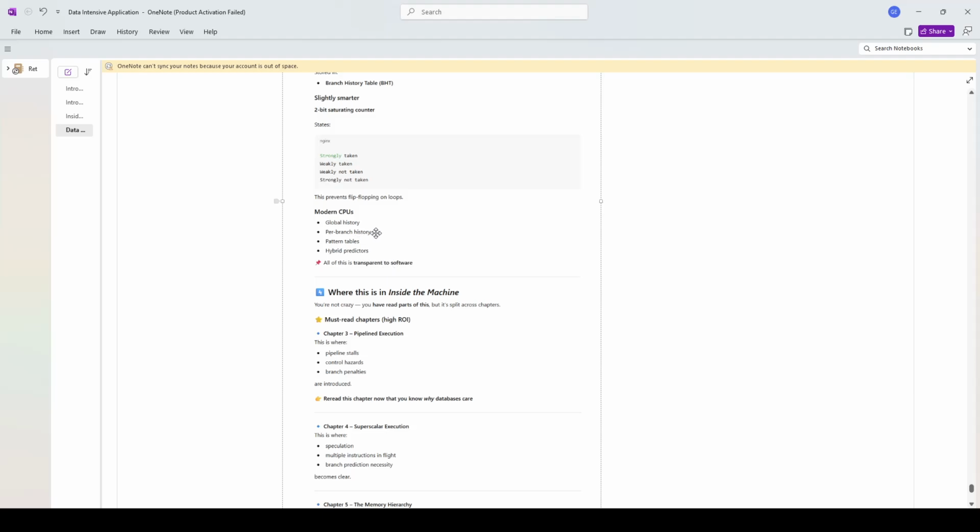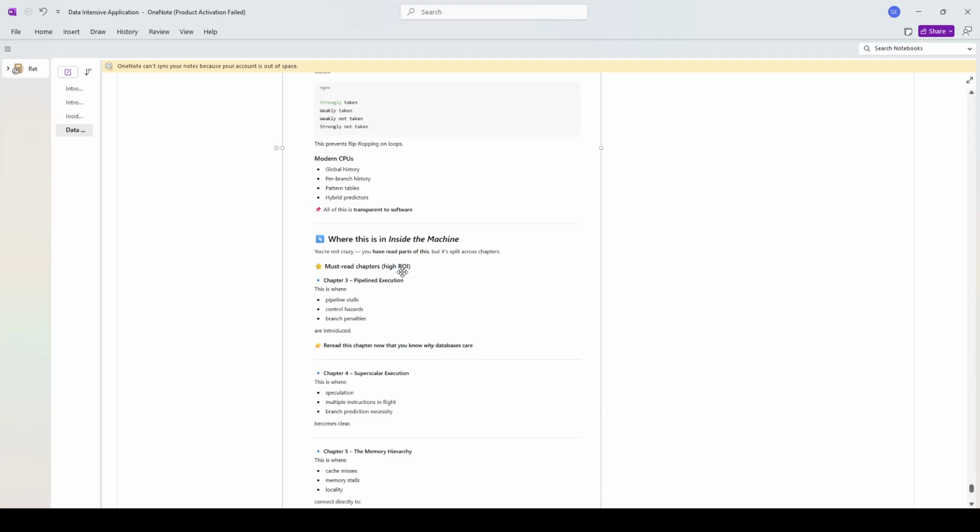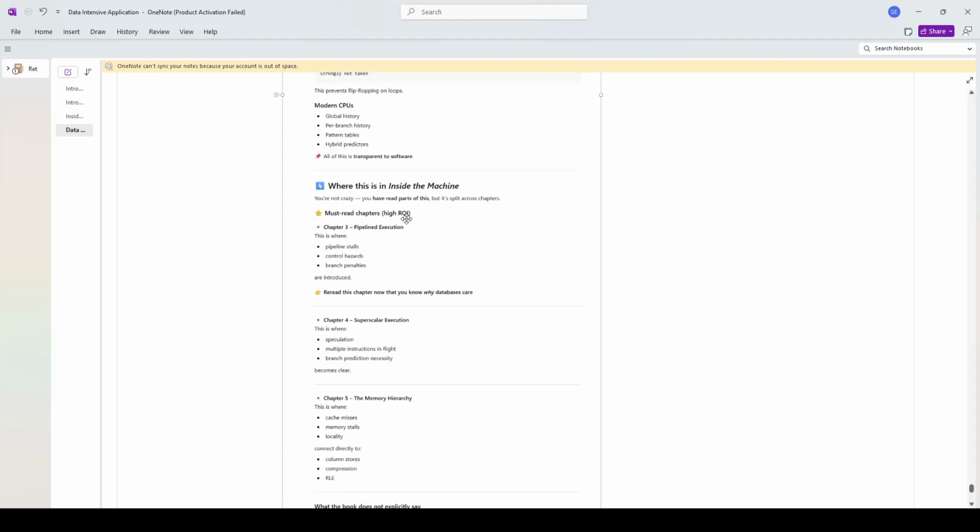Modern CPUs use global history, per-branch history, pattern tables, hybrid predictors, all of which is transparent to software.